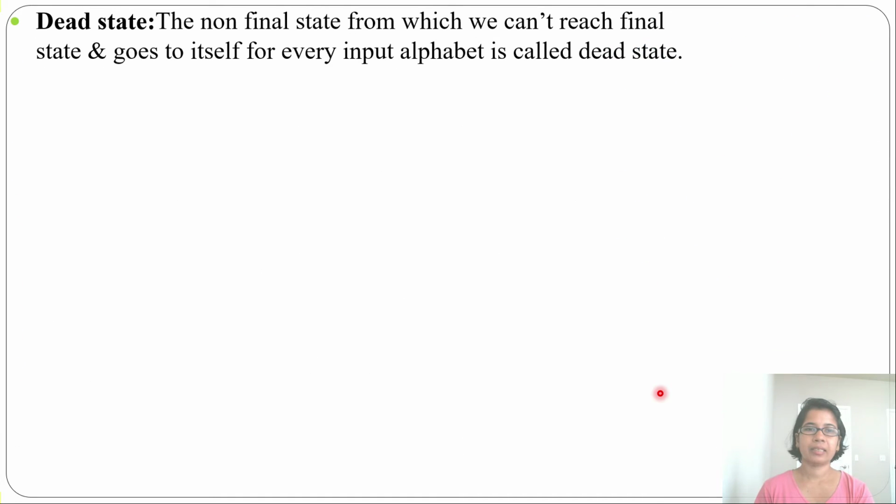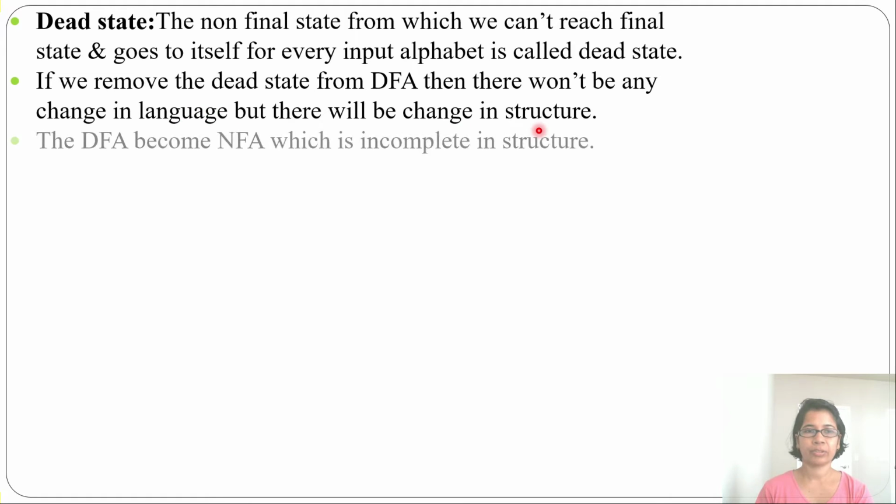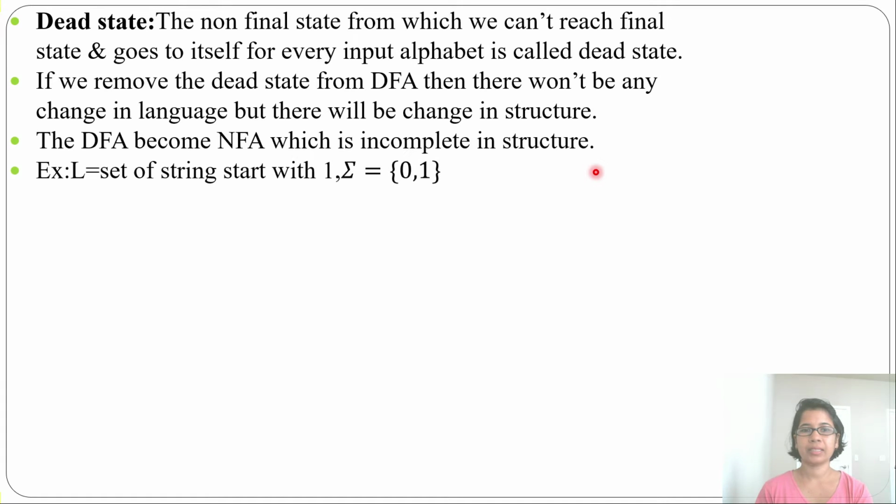Next is dead state: the non-final state from which we cannot reach a final state, and which goes to itself for every alphabet symbol, is called a dead state. Means there is a loop for every input symbol. If you remove the dead state from the DFA, then there won't be any change in the language. The language will be the same, but there will be a change in the structure. So the DFA becomes an NFA, which is incomplete in structure. After removal of the dead state, it will become an NFA, or you can say it is incomplete.